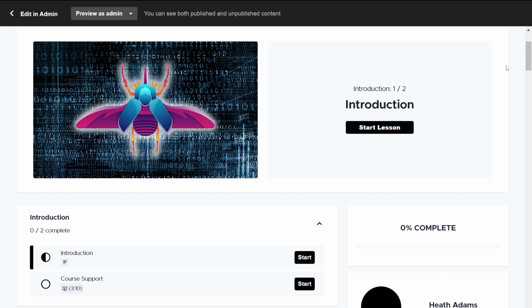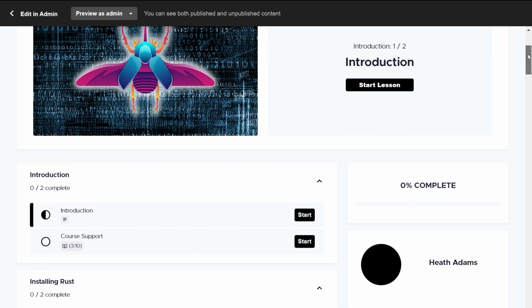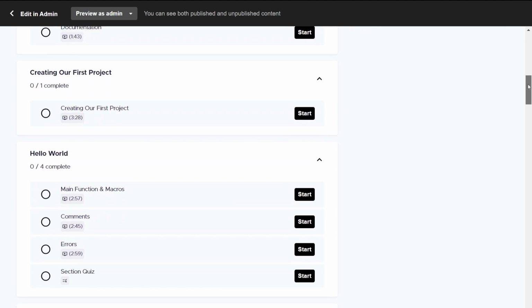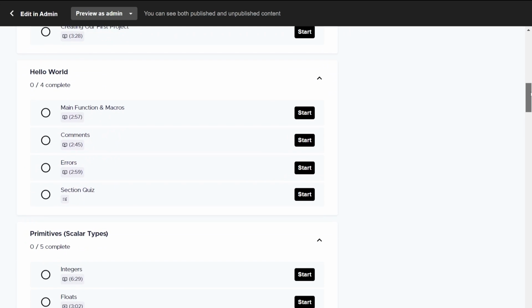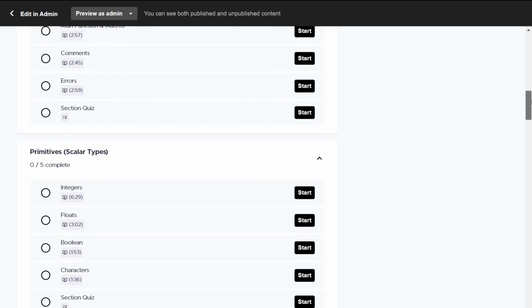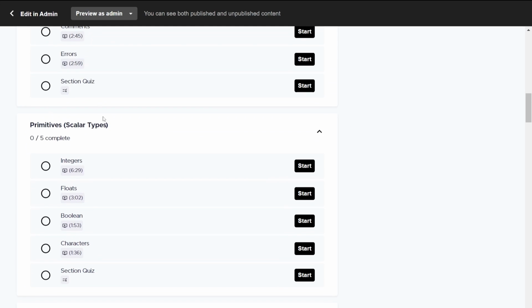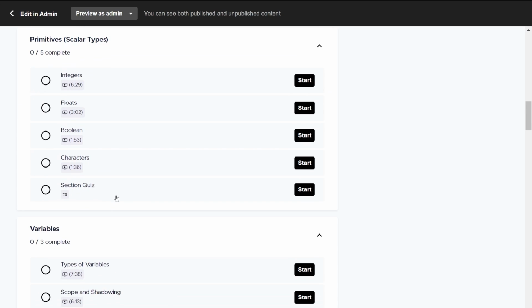To do that, it's probably best to just scroll through the curriculum as it is right now. So we are going to talk about how to install Rust. We'll talk about creating projects, hello world, and comments and error handling, all those things. We'll talk about the different primitives. If none of this makes sense, by the way, don't worry about it. At the end of each section, there are going to be section quizzes, so that you can have a test on your knowledge.